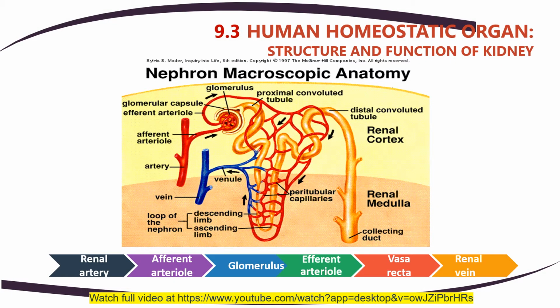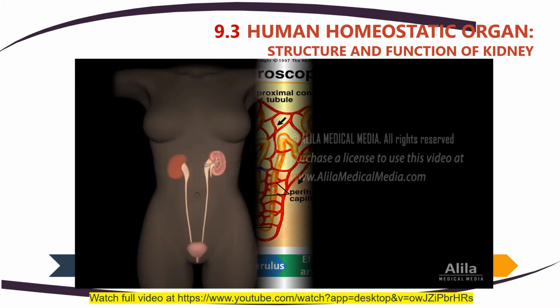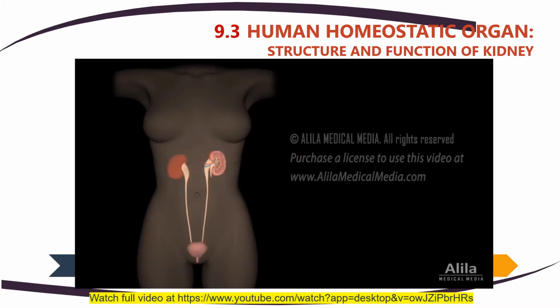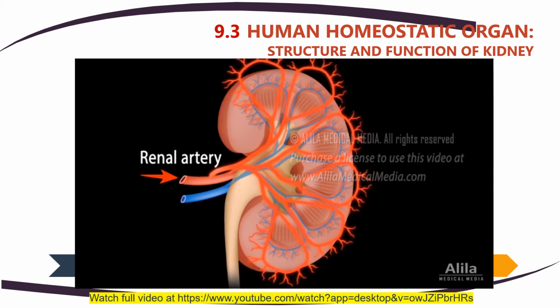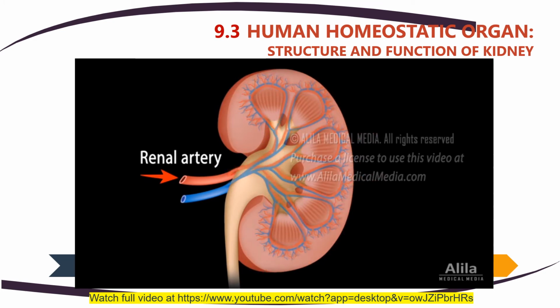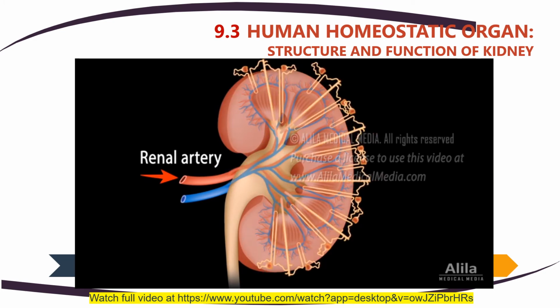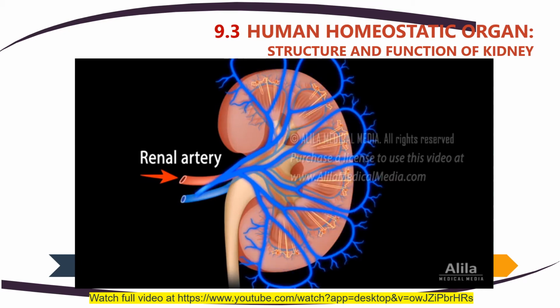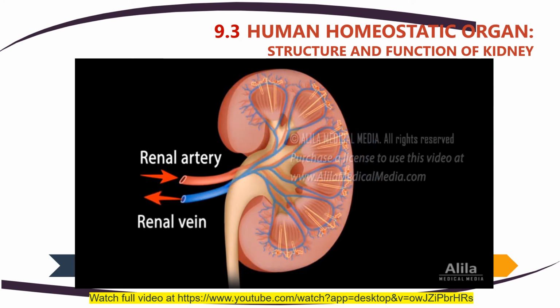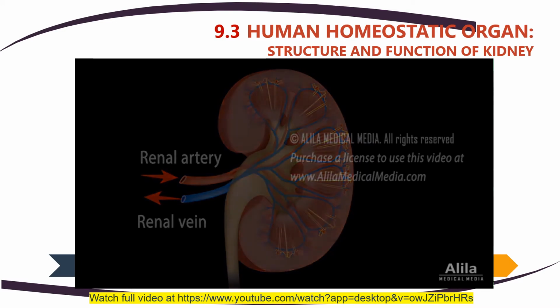Let us review this video about the urine formation processes, beginning with the flow of oxygenated blood into and deoxygenated blood out of a kidney. Blood enters the kidney via the renal artery, which divides into smaller arteries, then arterioles. The arterioles get into contact with functional units of the kidney called the nephrons. This is where blood filtration and urine formation take place. The filtered blood then passes through a series of veins and exits the kidney via the renal vein. The urine is collected in collecting ducts and leaves the kidney via the ureters.